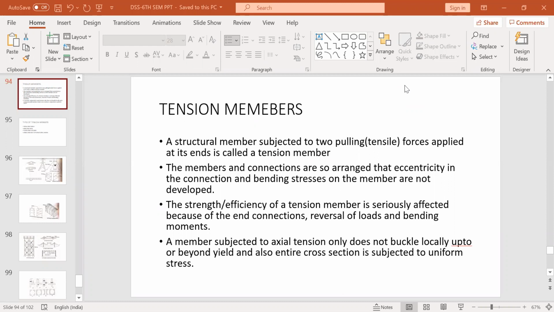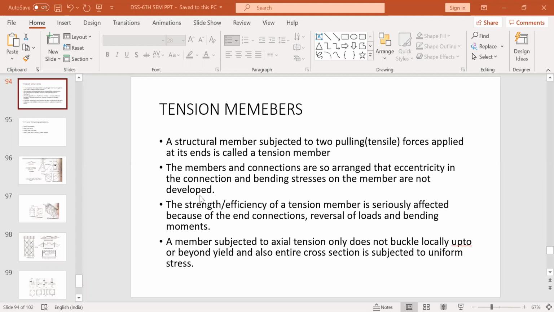members. Okay. So tension members, what is a tension member? It is a structural member subjected to two pulling or tensile forces applied at its end. Any structural member at the end of which two pulling forces, that is tensile forces, are applied is a tension member. Now the members and the connections are so arranged that the eccentricity in the connection and the bending stresses on the member are not developed.